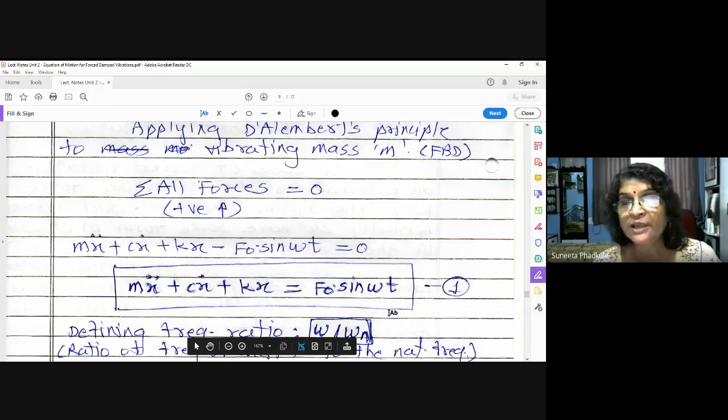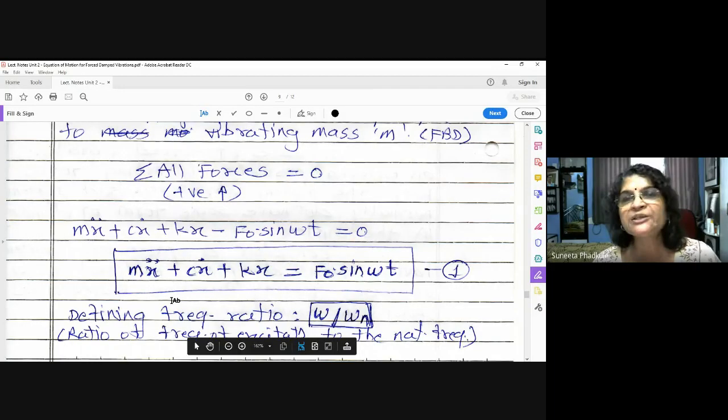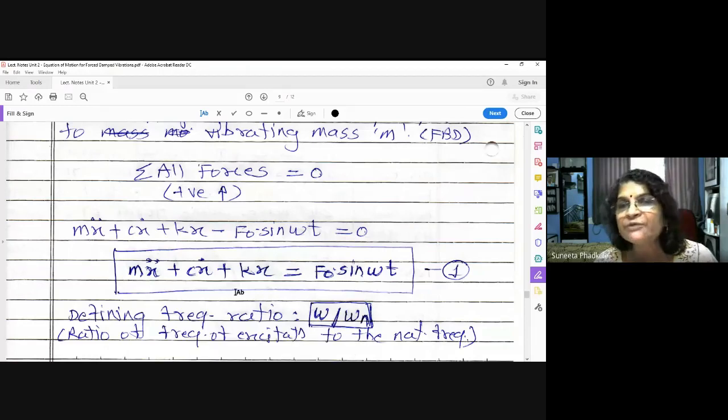As I told you, there will be 3 cases we are going to study. This is the first case. The second case is due to unbalanced force, where the equation of motion will be somewhat different. And the third case will be forced vibration due to support excitation, where the equation of motion will be different again. So this is the very general case. Whenever somebody asks you what is the equation of motion for forced vibration, you have to tell this one only.